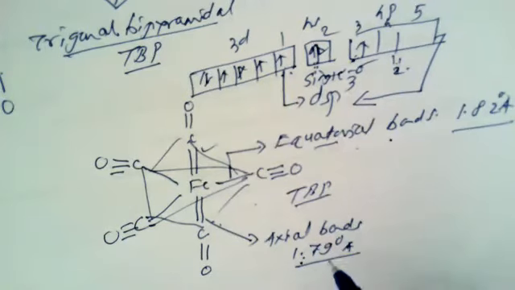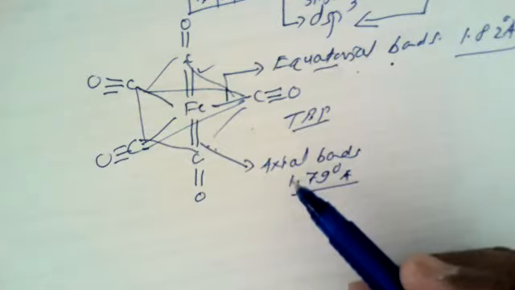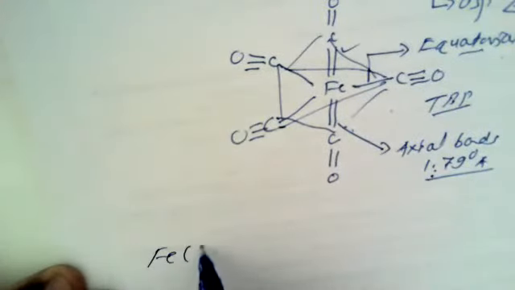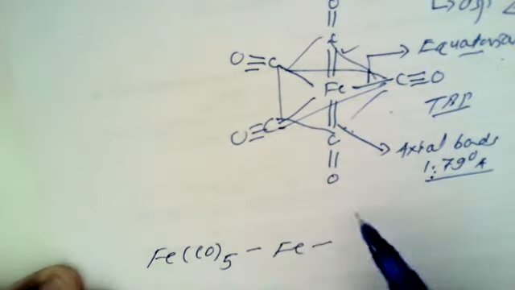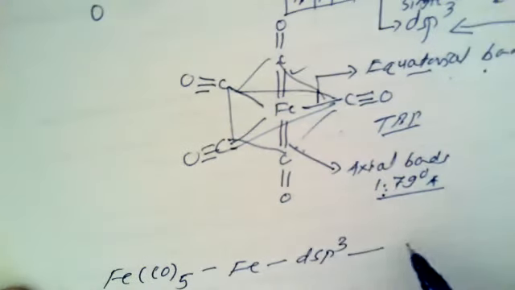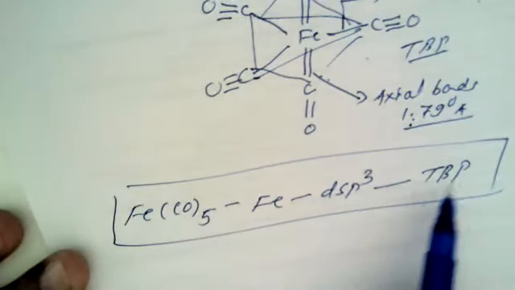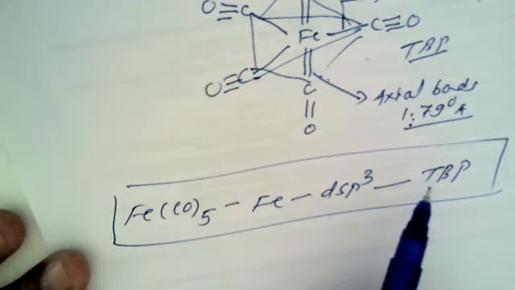So this is how we can explain the formation of pentacarbonyl iron, Fe(CO)5, where the iron atom undergoes dsp3 hybridization and has a trigonal bipyramidal geometry. You must remember this tabular form, which will help you attempt MCQ type questions.